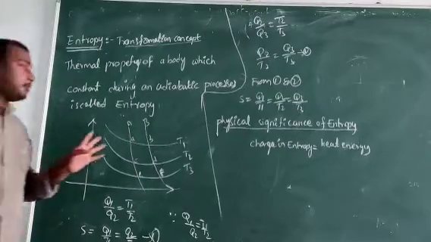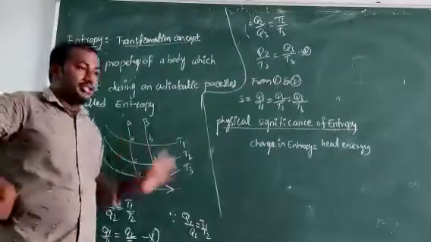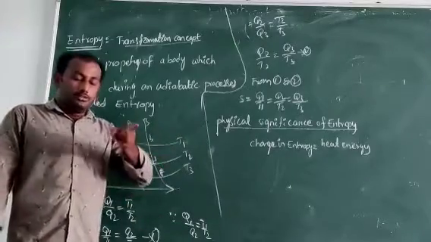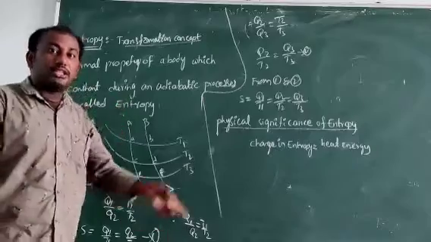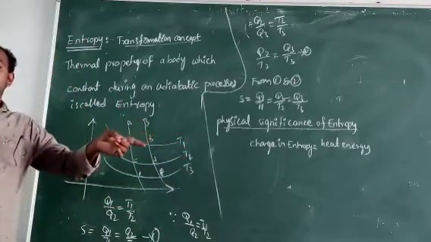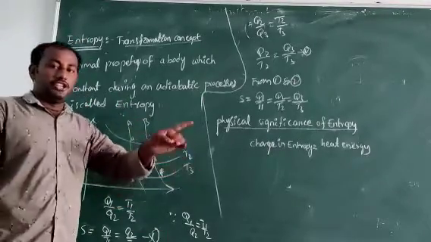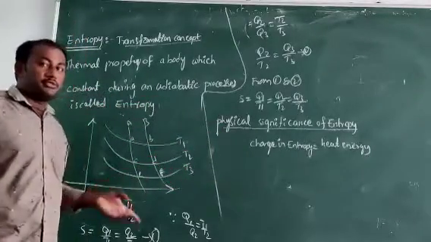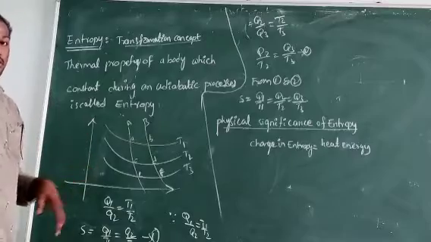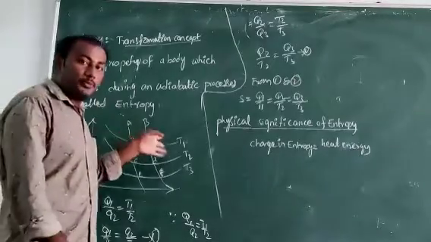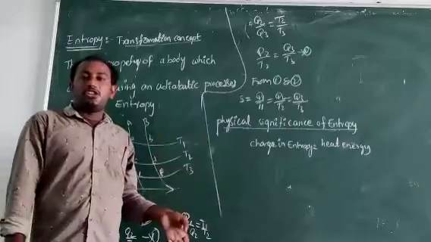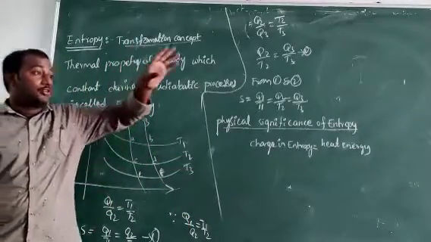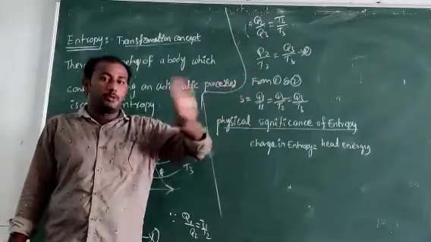In an isothermal process, the temperature is constant and all the remaining terms, pressure and volume, change. But in an adiabatic process, temperature also changes, but some physical quantity remains constant.